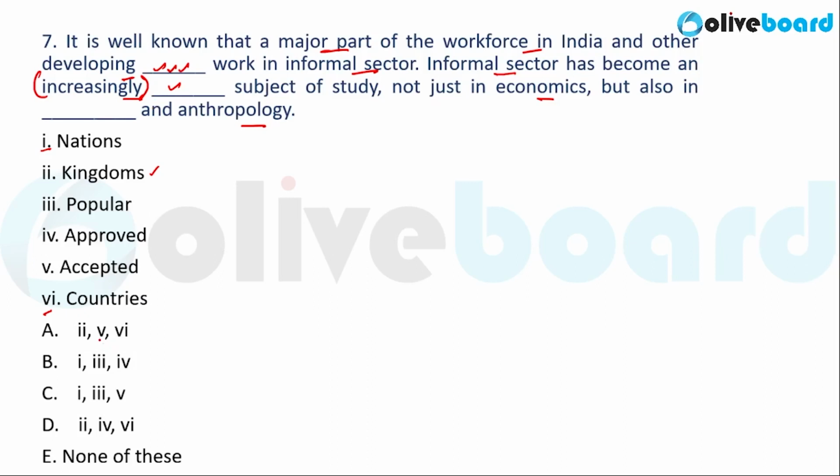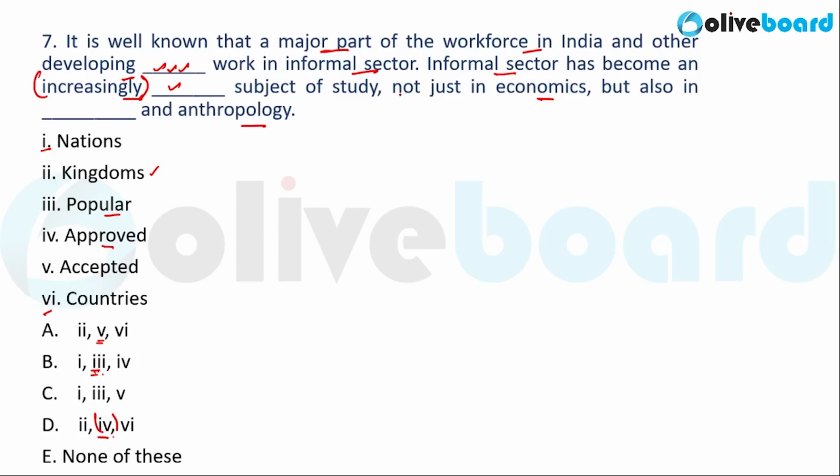Now, in case of option A, it says that the fifth option must fit in the second blank. So, increasingly accepted subject of study. This is correct, right? The second option, that is option B, says that third must fit in the second blank. That is, popular subject of study must fit in the second blank. This is also correct. And finally, D says that fourth, approved subject of study. So, approved also is correct up to a certain extent. Why? Because approved here acts as an adjective. So, up till now, we have seen that fifth, third, and fourth, all these words fit in the second blank.